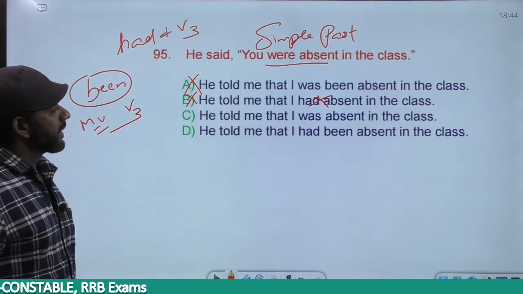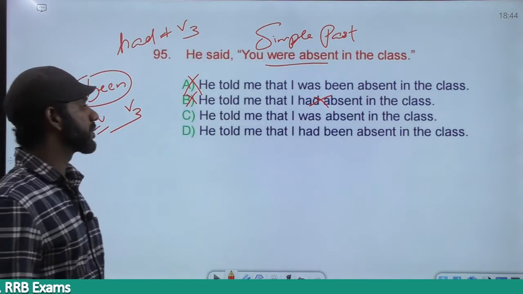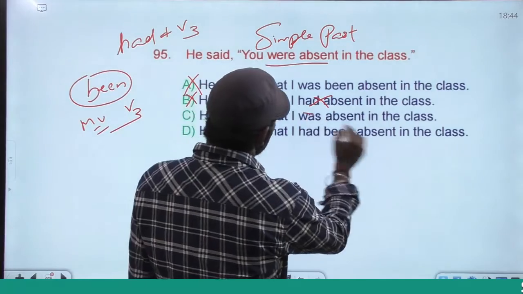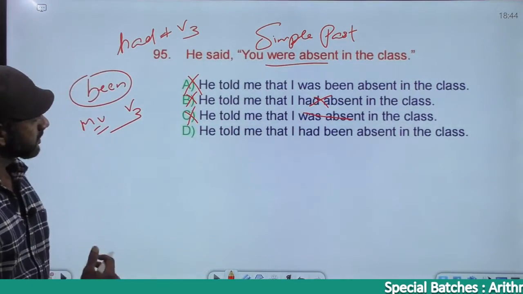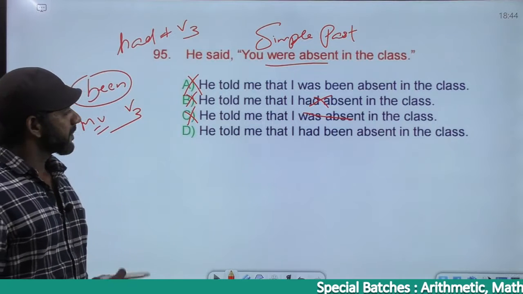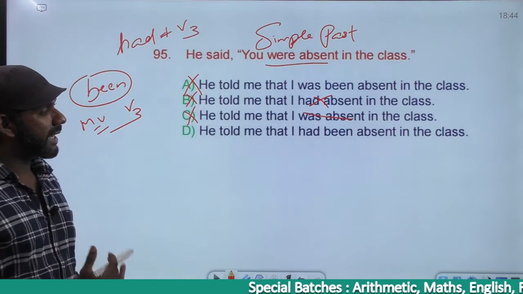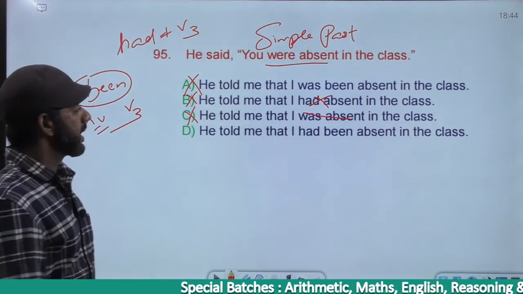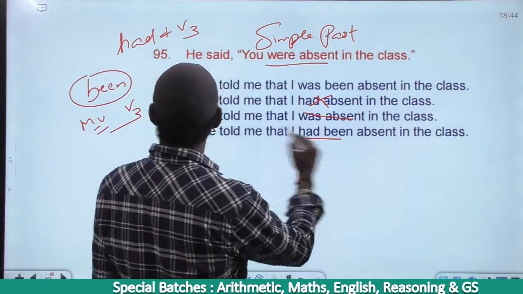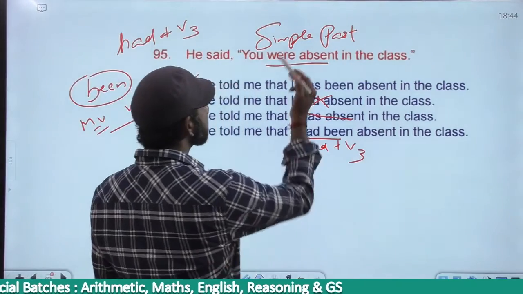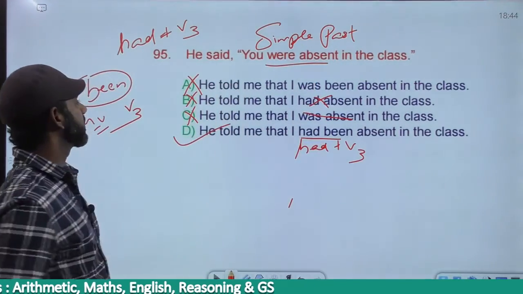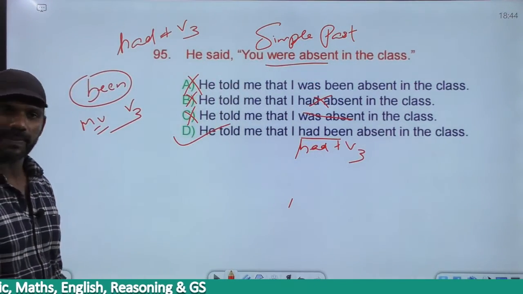Come to C. He told me that I was absent. I was absent, simple past. We want past perfect, eliminated. Come to D. He told me that I had been absent in the class. I had been is had plus V3, past perfect. Simple past became past perfect. The answer must be option D.